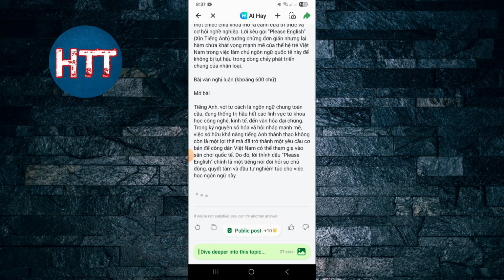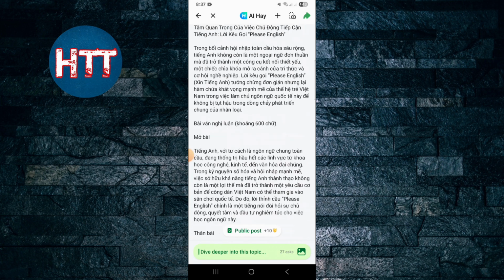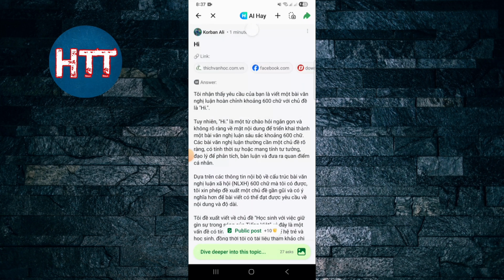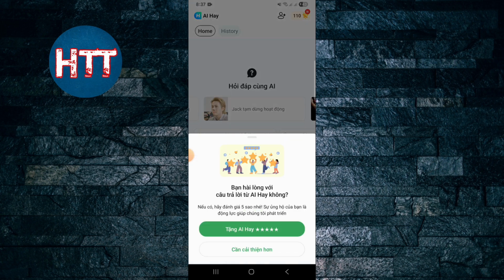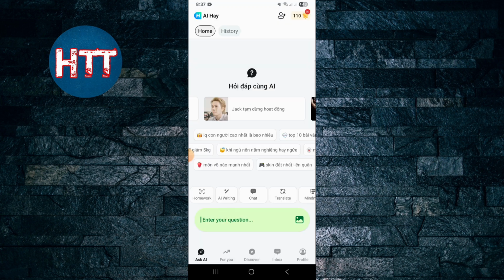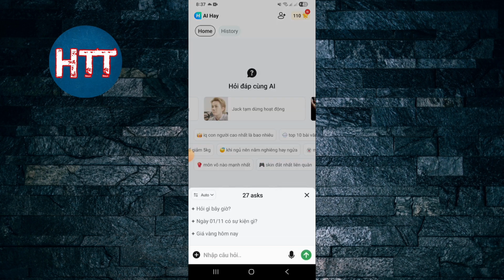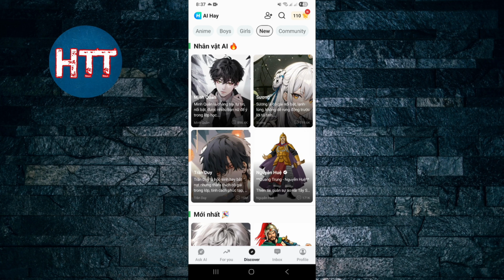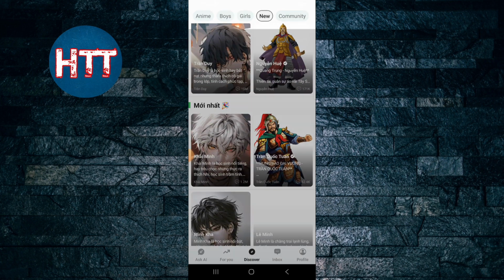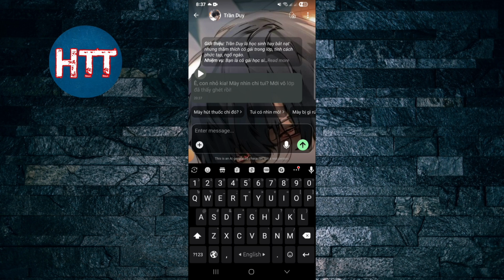Actually, it's not working in English in this way, but you can talk with a character in English because this is Vietnamese, but you can still use it here like different interview questions, and it will go on public discover. You can find the character here, for example this one, and type English.